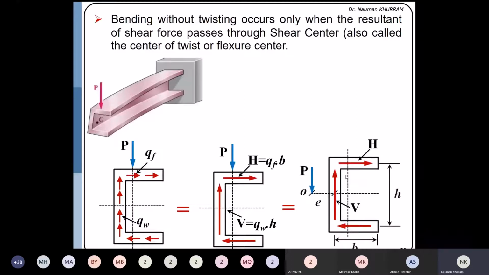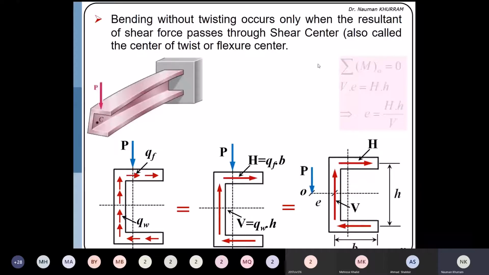It means that if the H and the V are producing the moment in the clockwise direction, P must be acting at a point in such a way that it produces a moment in the counterclockwise direction, but having the same magnitude. And this P must be parallel to the actual line of action. So for example, here you can use the equation summation M naught equal to 0.